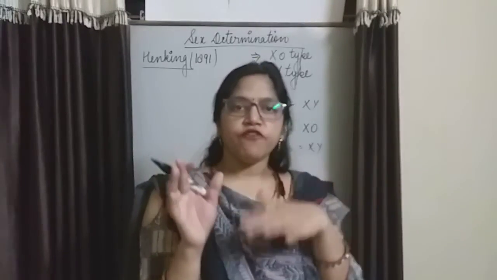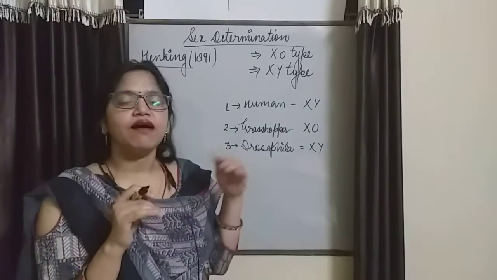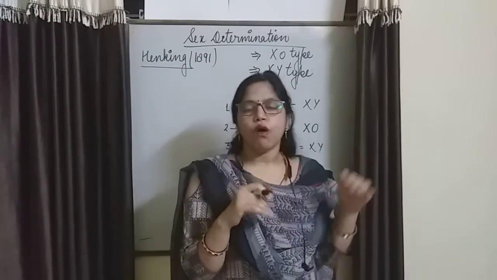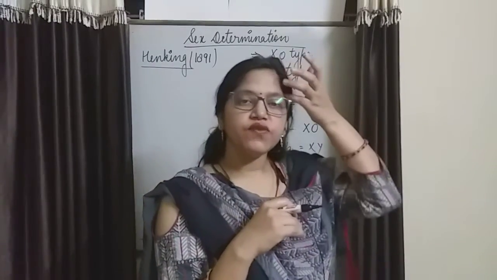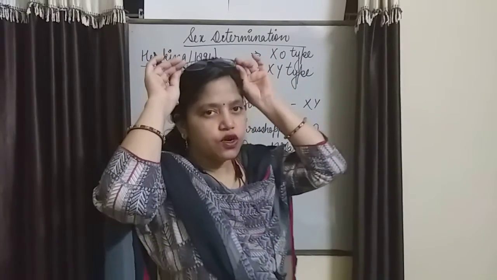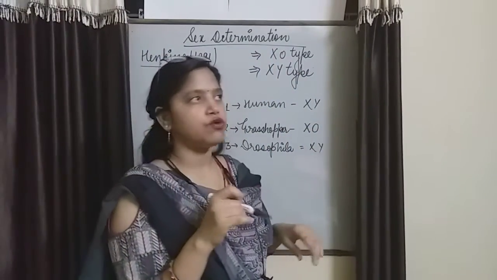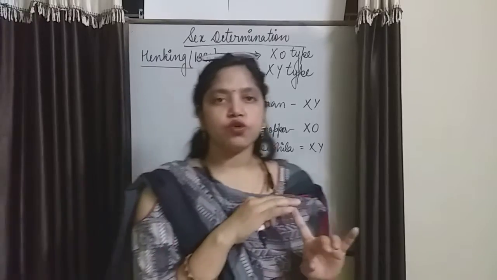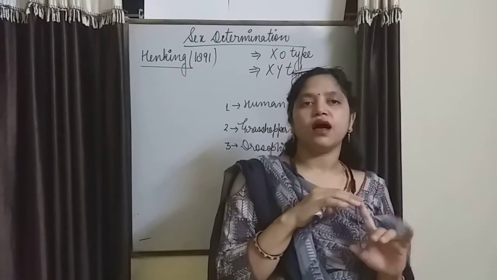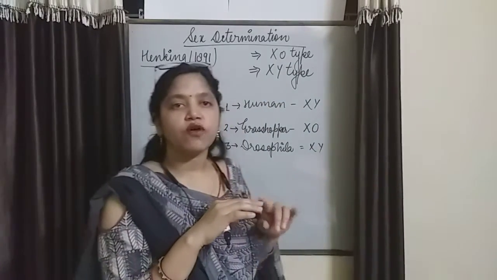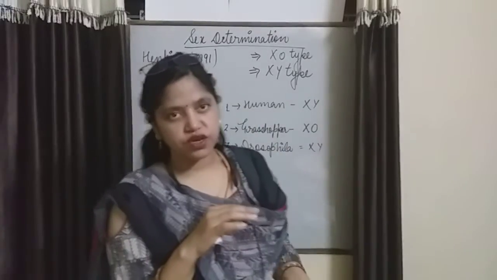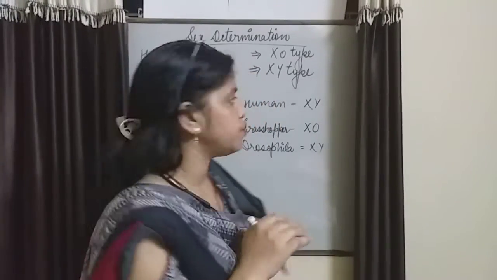Half of the sperm contain the X chromosome or X factor, right? The X chromosome controls the sex of the upcoming generation or the next progeny.